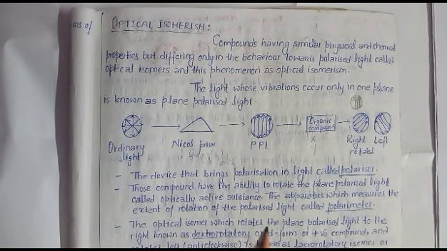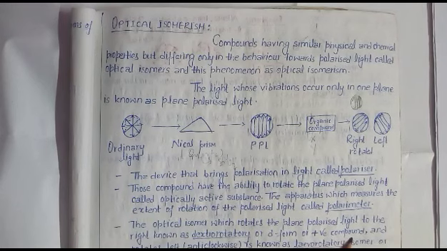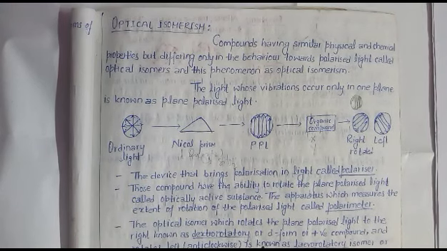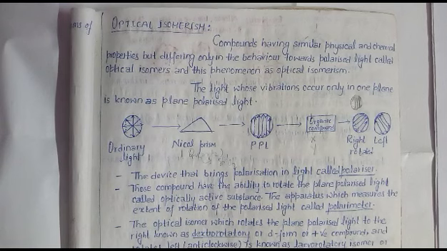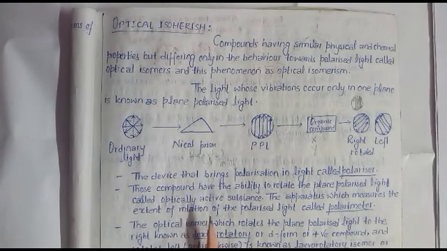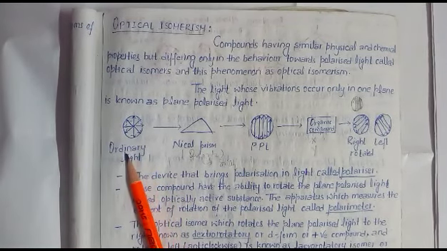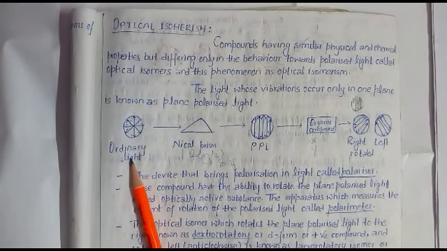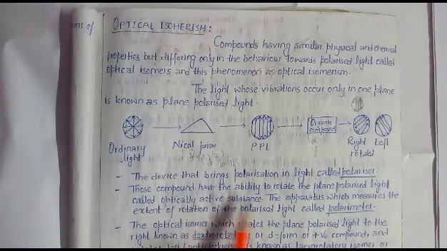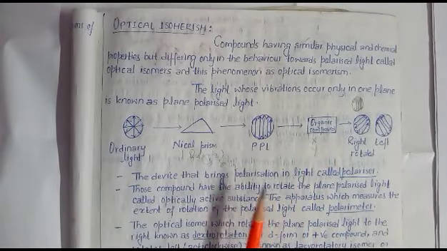The optical isomers which rotate the plane polarized light to the right are known as dextrorotatory or D form, also assigned as positive compounds, and those that rotate left, anti-clockwise, are known as levorotatory isomers or L form, or negative form. But the optical rotation can also depend on the source of light. Suppose this is sunlight, it has a different intensity. If this is a torch light or candle light or sodium lamp, it has a different intensity. It also depends on the thickness of the solution, thickness of the tube, and concentration of solutions.